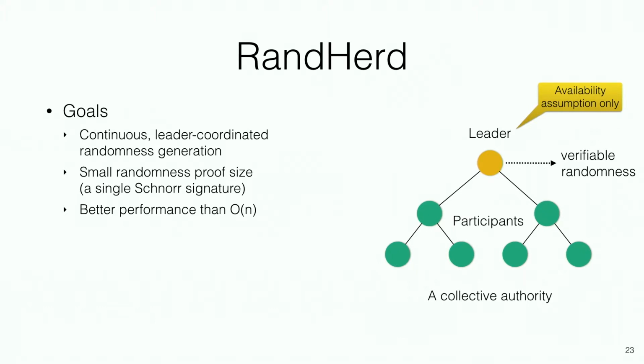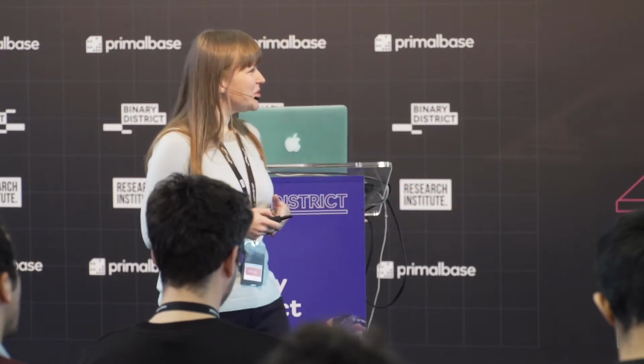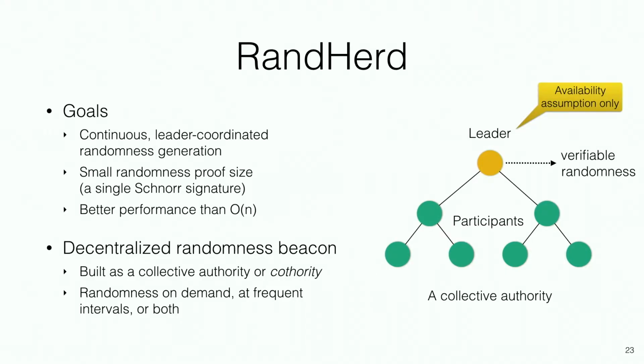Specifically, we also wanted to improve on the public verifiability, both in the time it takes to do so and in the size of the proof. Ideally, we wanted it to be a single Schnorr signature to have a constant verification time. And of course, we wanted better performance because that's what we always want. So we built RandHerd as a randomness beacon.